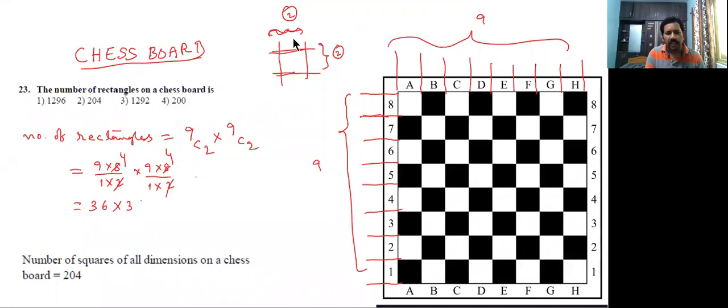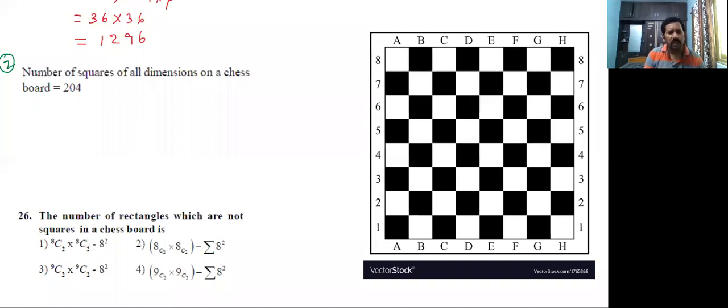So 36 into 36: see the unit place, 6 6s are 36, so the unit place is 6. That is 1296. In the options 1296 is given, that is the first option. So the number of rectangles on a chessboard is 1296.